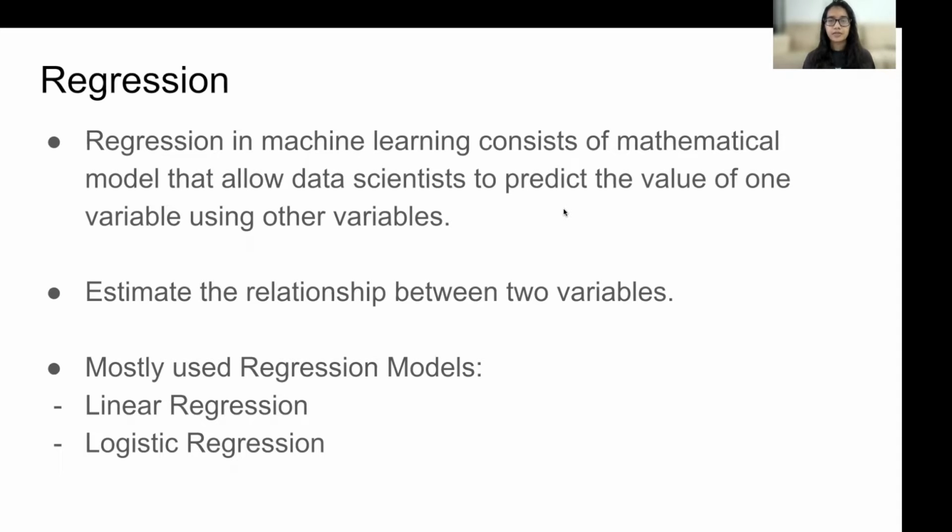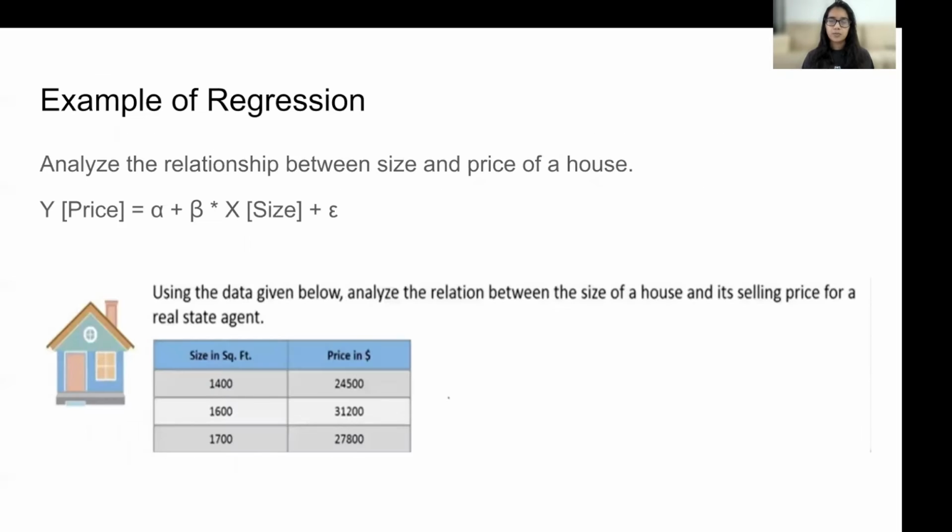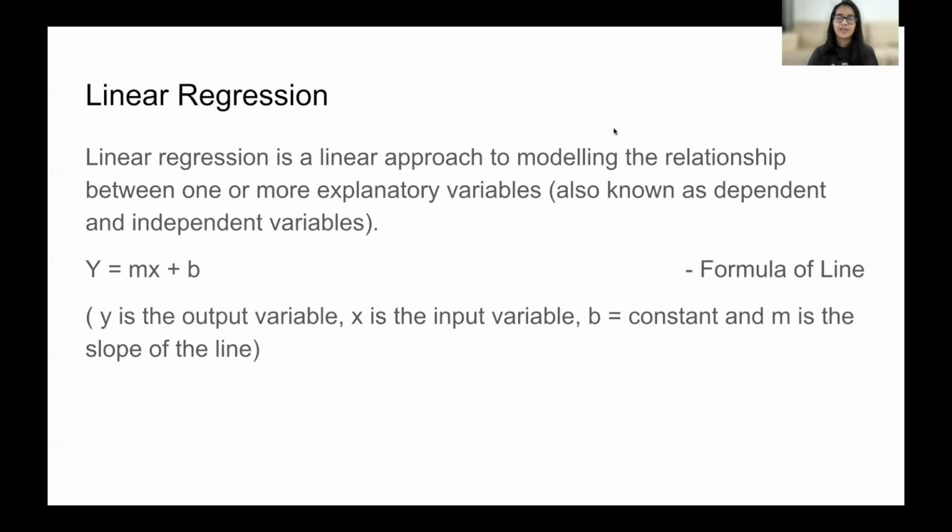So let's try to understand regression in a better way with the help of an example. Suppose we want to find a relationship between the size of a house in square feet and the price of a house. We are going to solve this problem with the help of regression. We are going to analyze the relationship between the size of a house in square feet and the selling price of the house. As we have seen, there are different types of regression models like linear regression and logistic regression, but today we'll be focusing on linear regression.